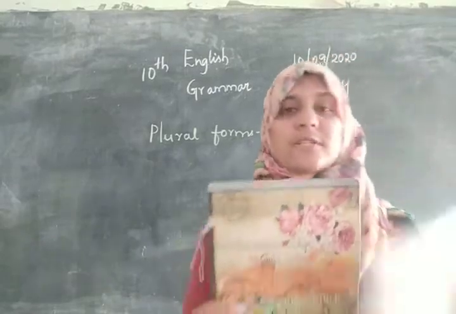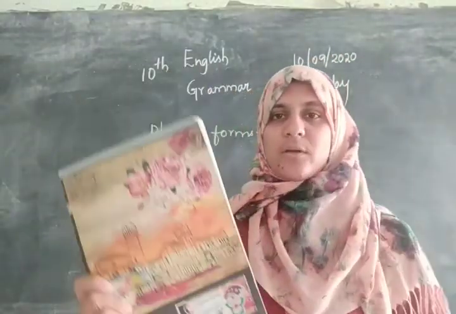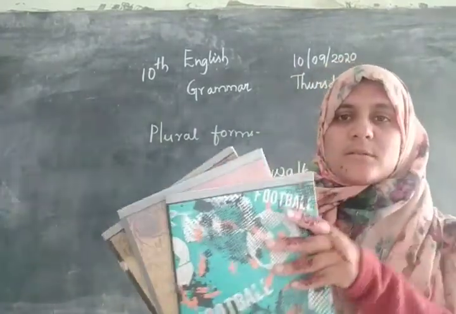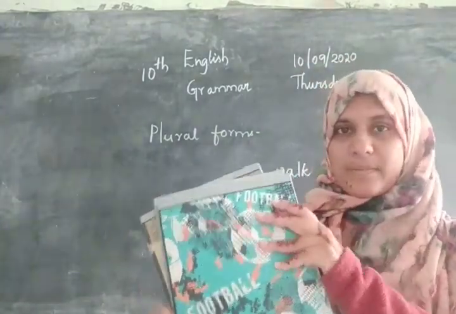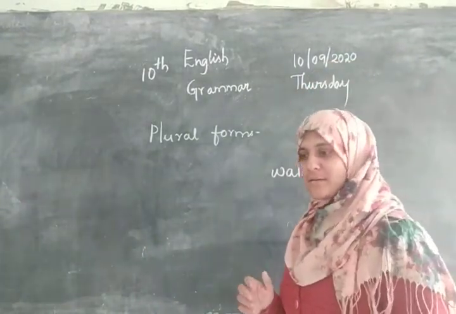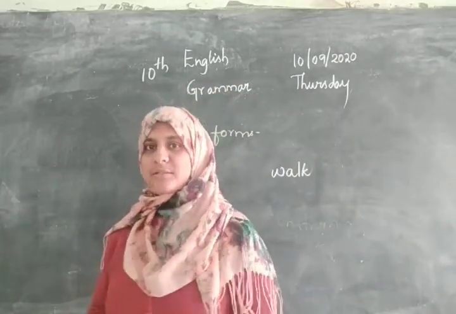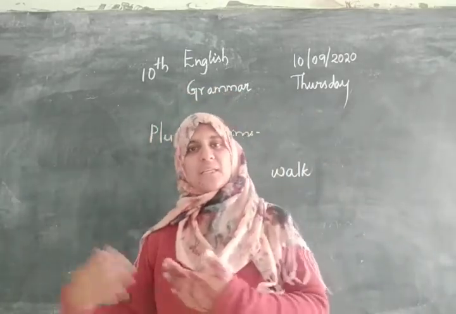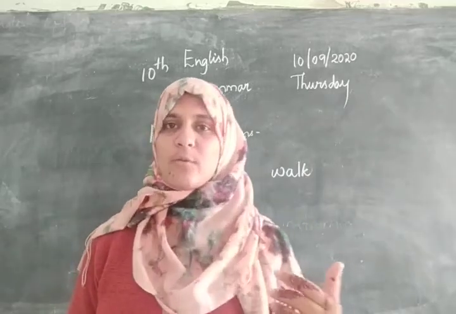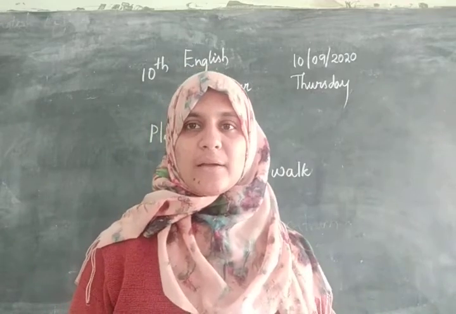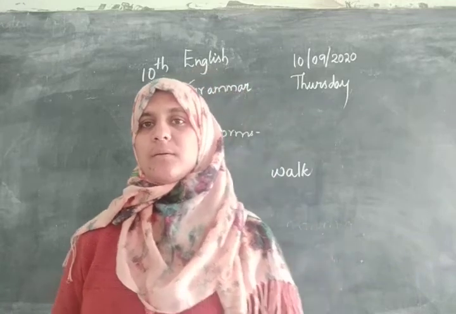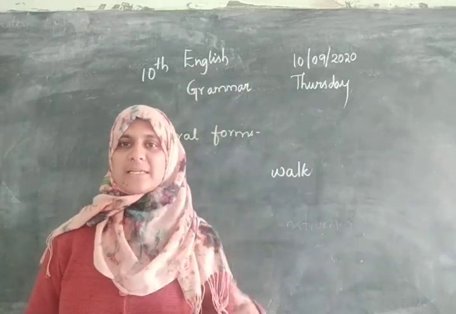If I have one book, this is singular. If I have two books, I call it books. Or three books, it's books, isn't it? But is there something like that for walk? One walk, two walks, three walks, or one eat, two eats, three eats? No, because walk is a verb and there is no plural form for verbs. I can't say that they walks. But I can say they have books.